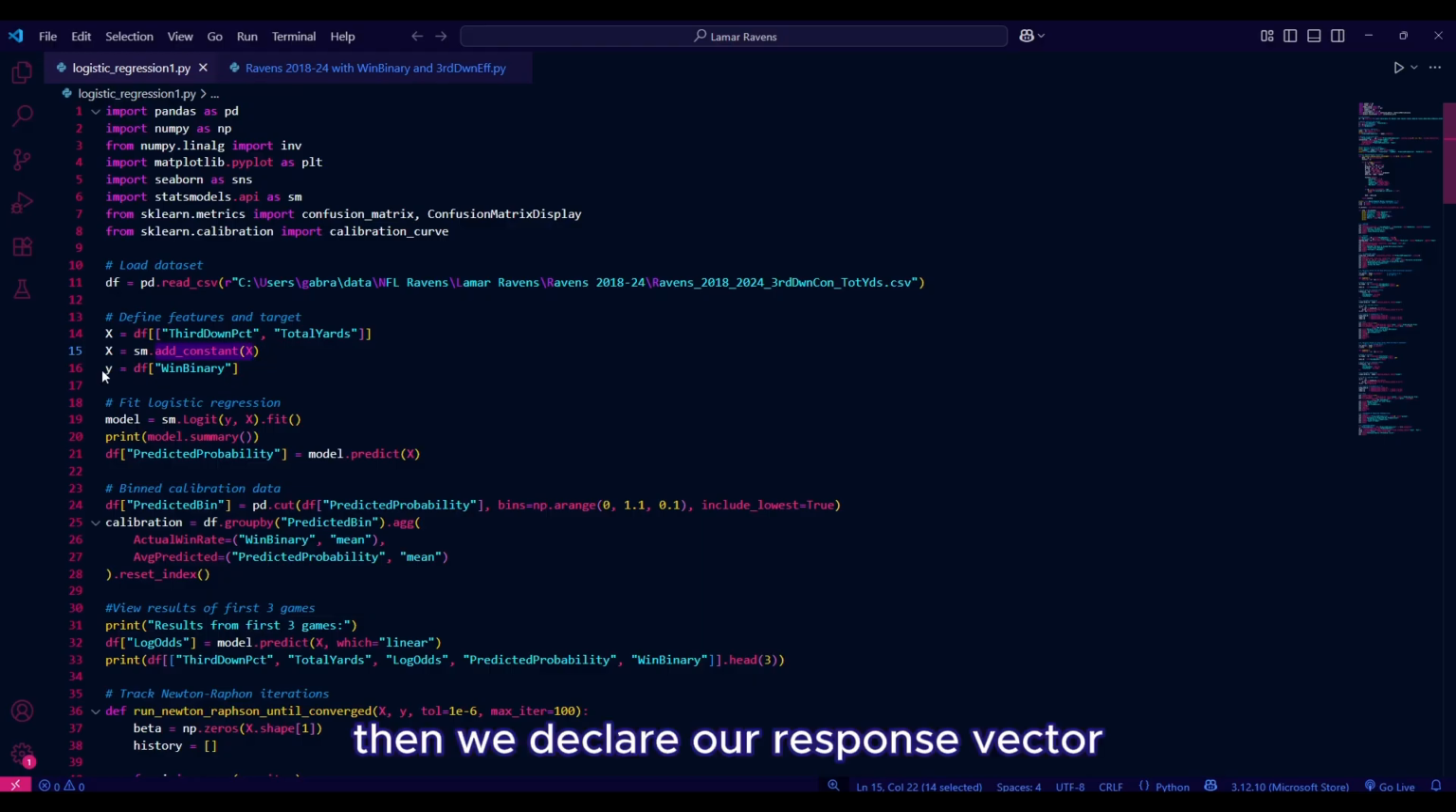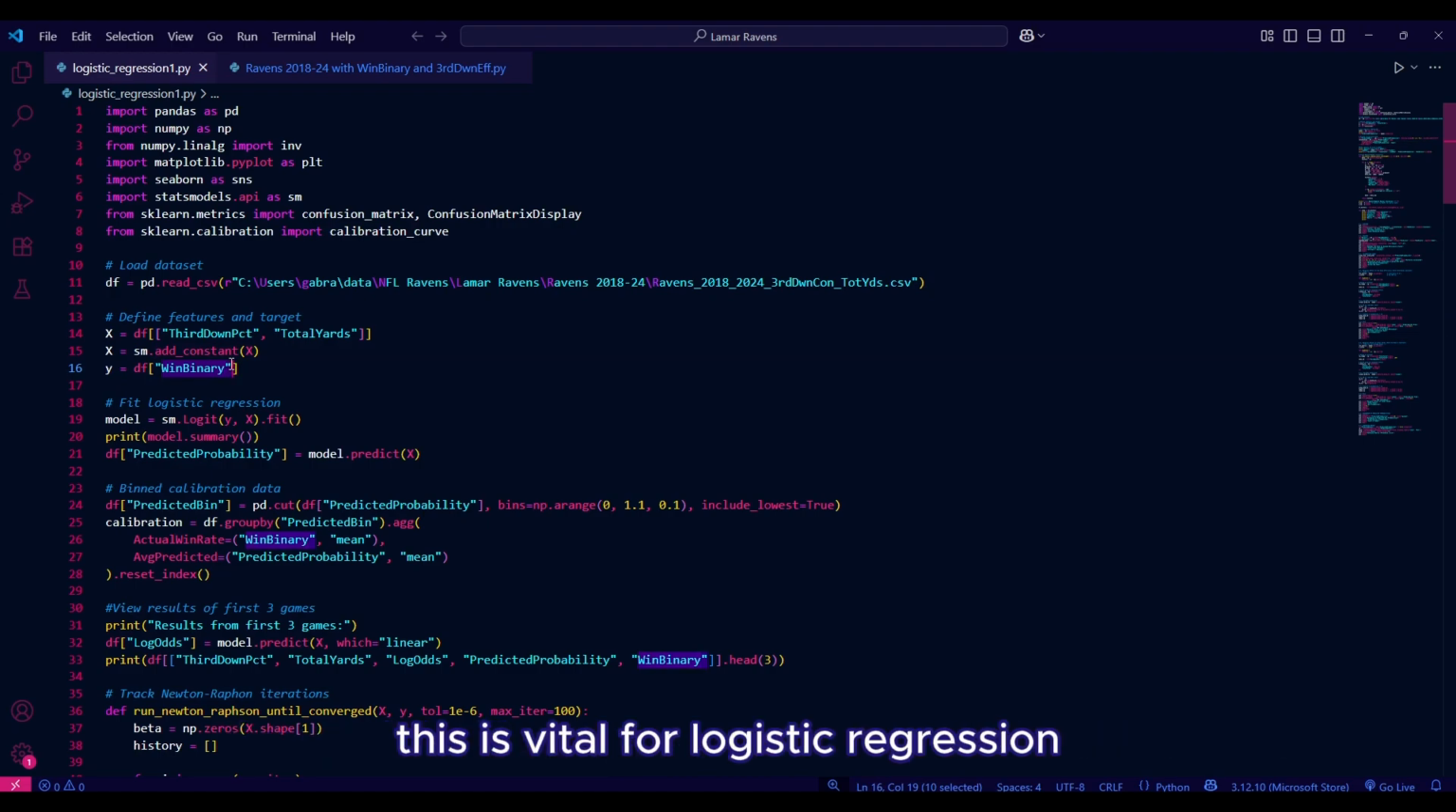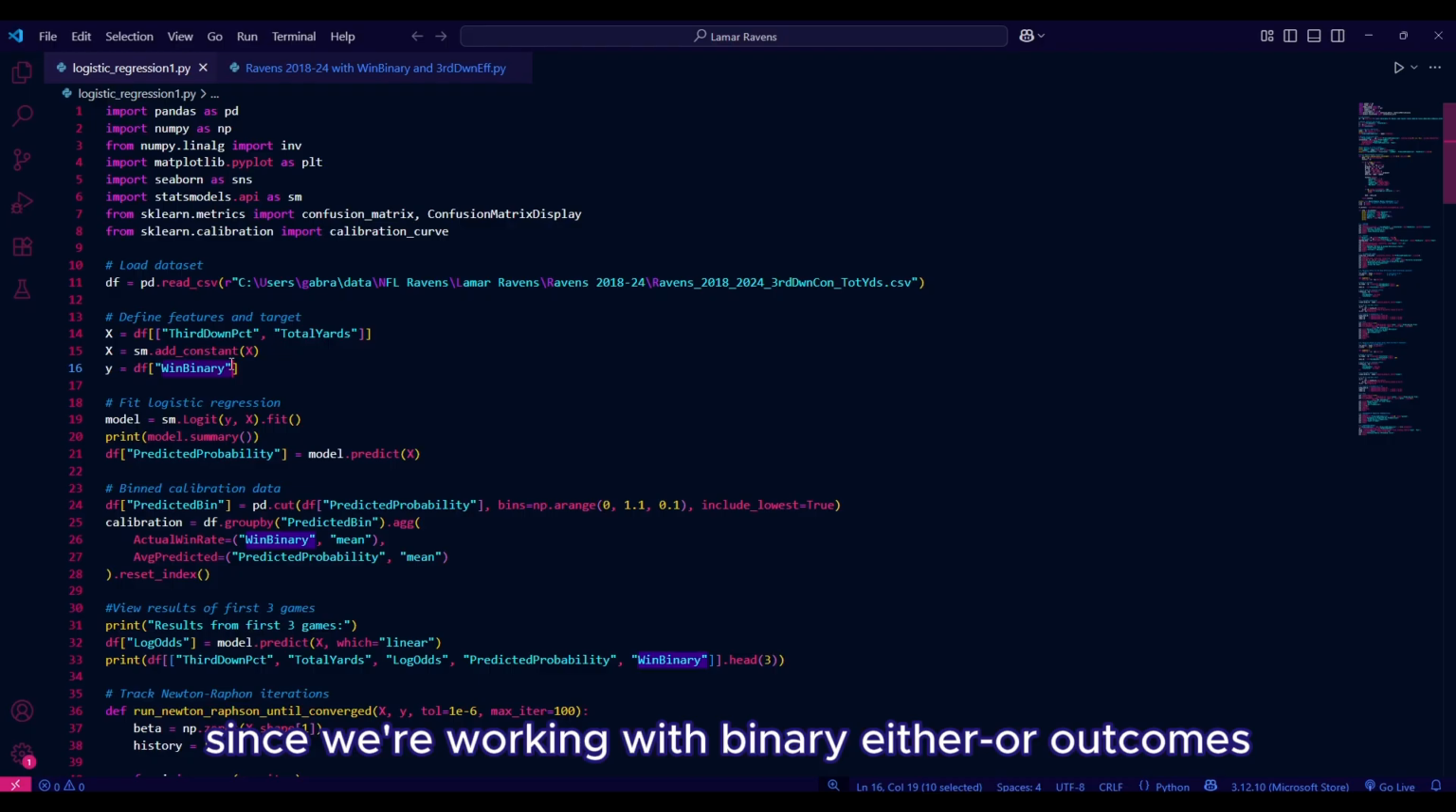Then we declare our response vector, which is win binary. The model will recognize wins as 1 and losses as 0. This is vital for logistic regression since we're working with binary either-or outcomes.